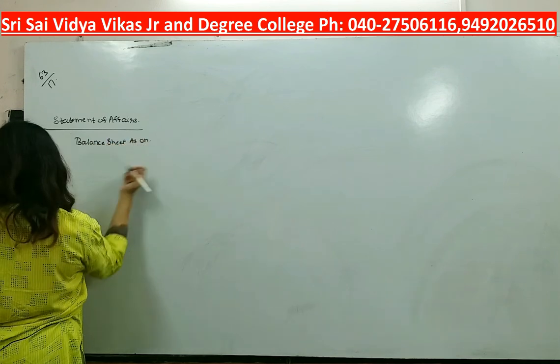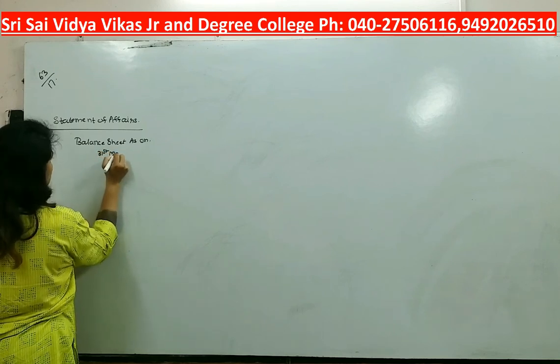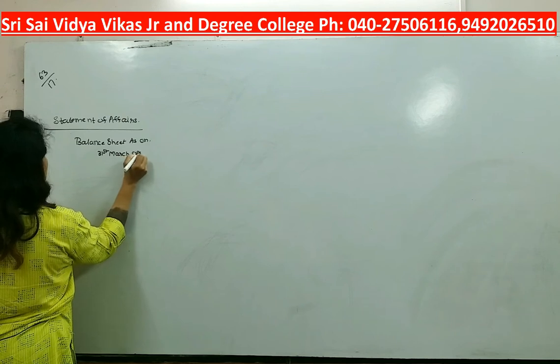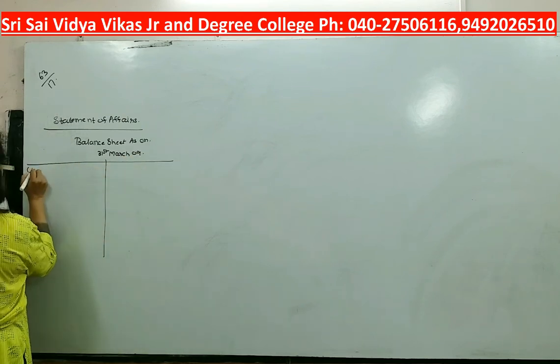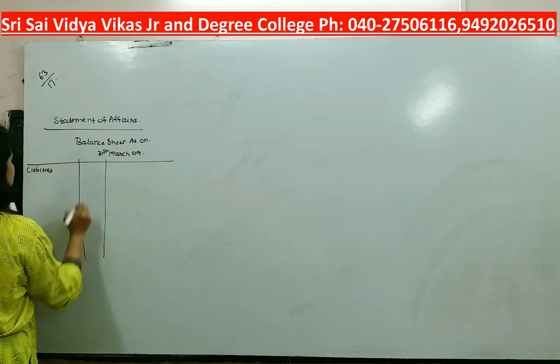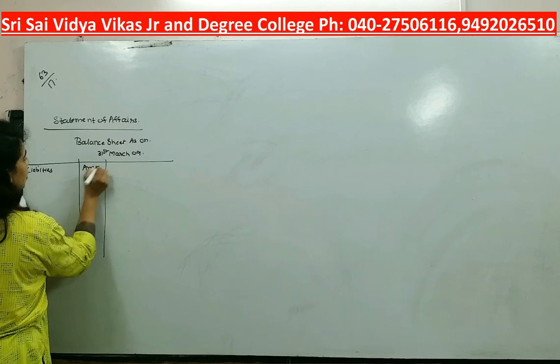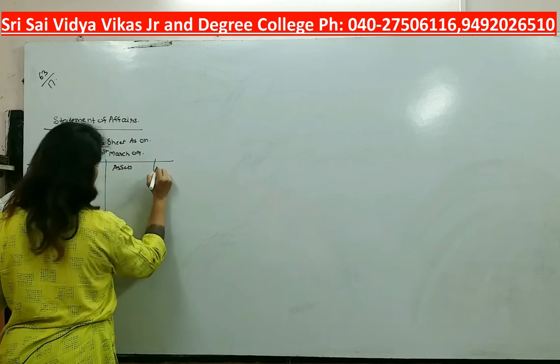as on, what is the date? 31st March 2009. Balance sheet has two parts: liabilities, amount, assets and amount.